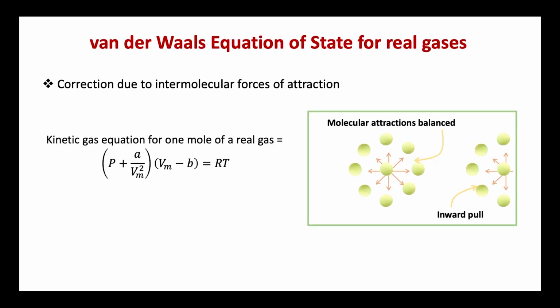Now, we can write the kinetic gas equation for 1 mole of a real gas including these two correction terms to it. Therefore, it takes the form (P plus A divided by Vm square) into (Vm minus B) equal to RT, where A and B are the correction terms. This is known as the van der Waals equation. The constants A and B are known as the van der Waals constants, and these are characteristic of each gas. This equation is valid for 1 mole of a gas only.